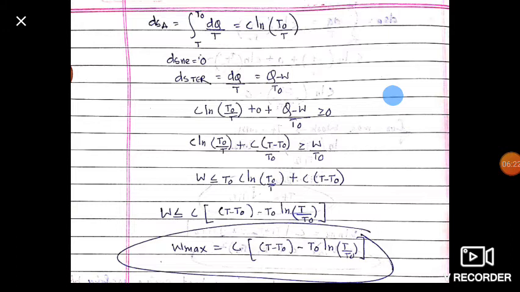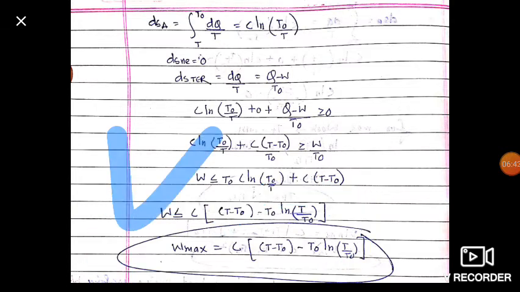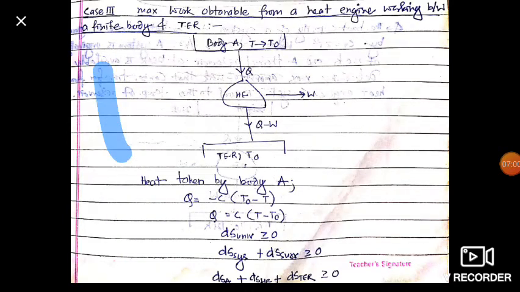ln T upon T naught. Here we are using the properties of logarithm, so exchanging up and down it becomes negative. Now we want to find W max. So W max is less than or equal to, so the inequality becomes equality for W max, and it is equal to C into T minus T naught minus T naught ln T upon T naught. This is our W max, the maximum work done by a heat engine working between a finite body and a thermal energy reservoir.